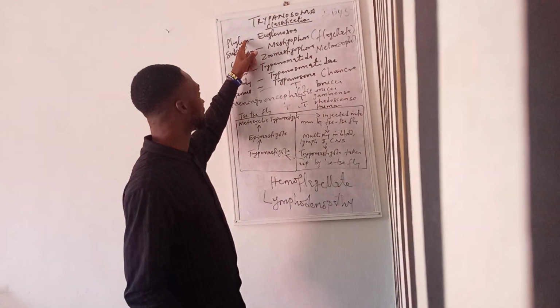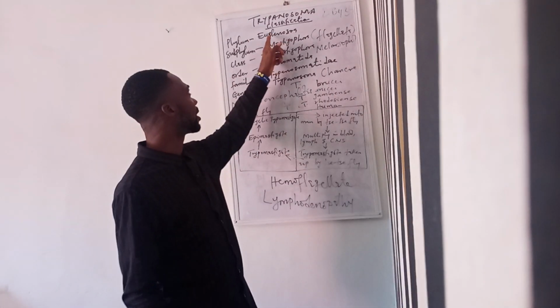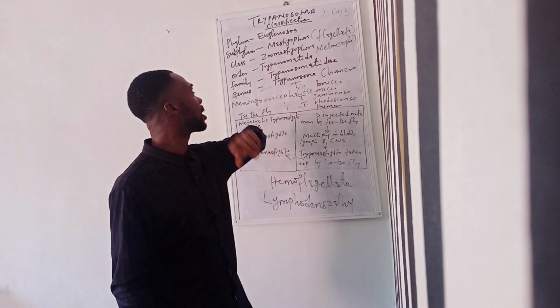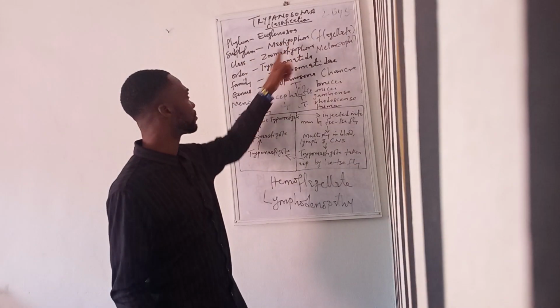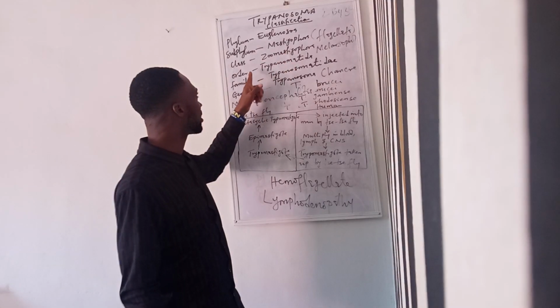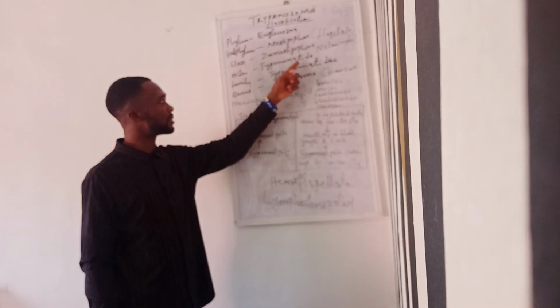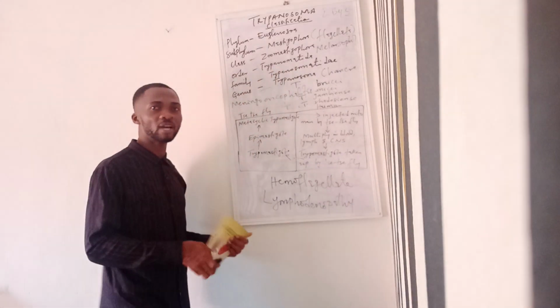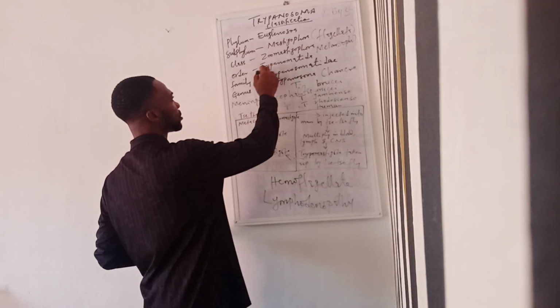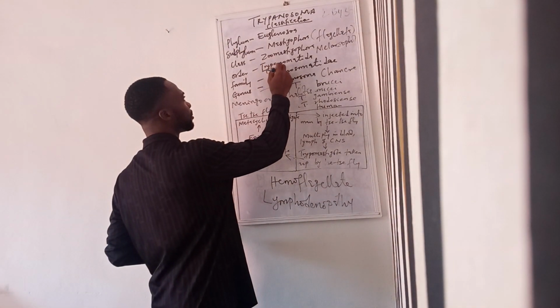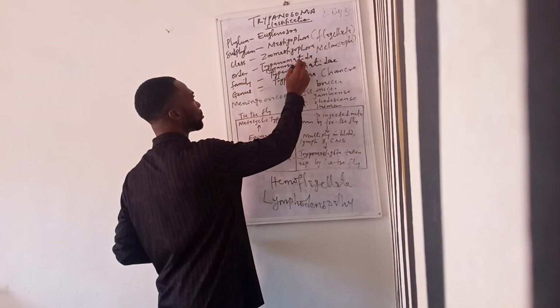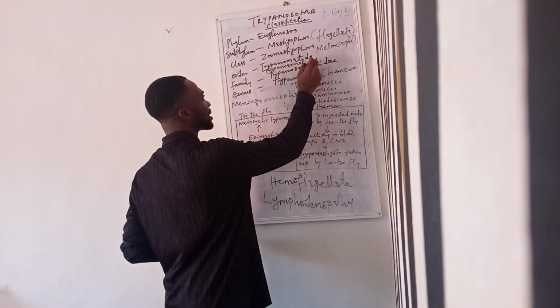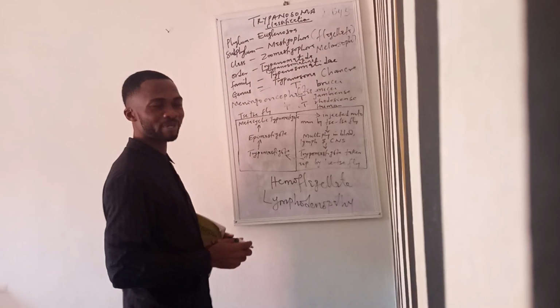Now, look at the classification. You have the phylum Euglenozoa, the subphylum Mastigophora, the class Zoomastigophora, the order Kinetoplastida, and then a suborder called Trypanosomatina.